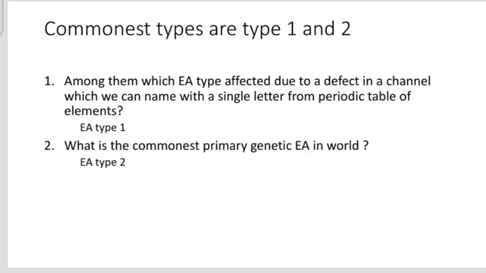So the first one is episodic ataxia type 1, because a potassium channelopathy is happening there. And the commonest primary genetic episodic ataxia in the world is episodic ataxia type 2.